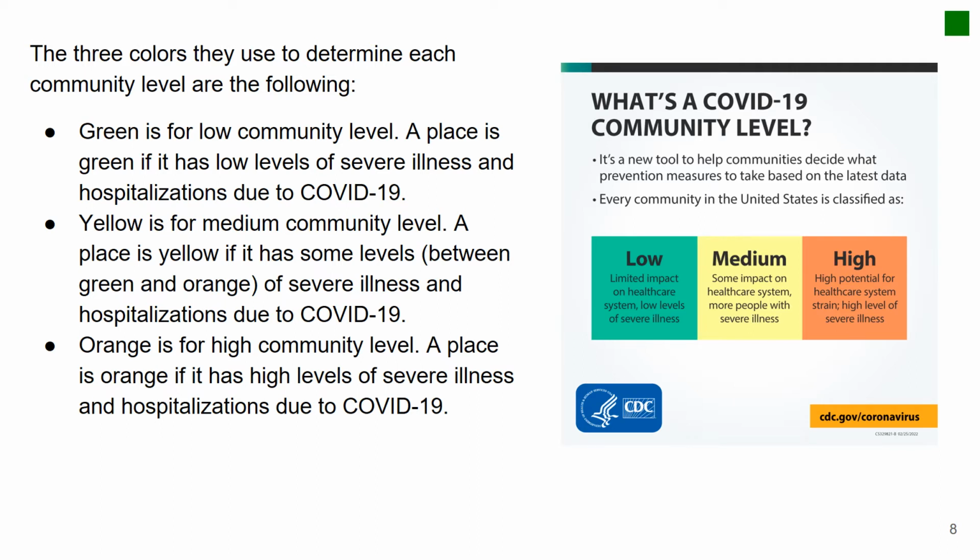A place is yellow if it has some levels between green and orange of severe illness and hospitalizations due to COVID-19. Orange is for high community level. A place is orange if it has high levels of severe illness and hospitalizations due to COVID-19.